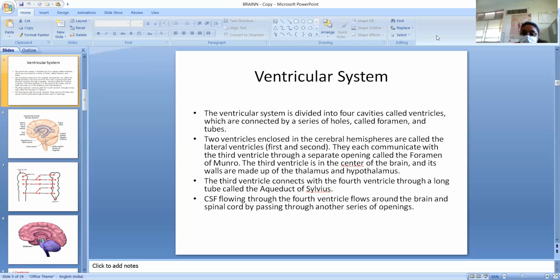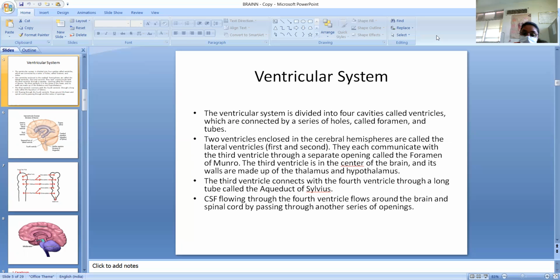They each communicate with the third ventricle through a separate opening called the foramen of Monro. The third ventricle is in the center of the brain, surrounded by the thalamus and hypothalamus. The third ventricle connects with the fourth ventricle through a long tube called the aqueduct of Sylvius.